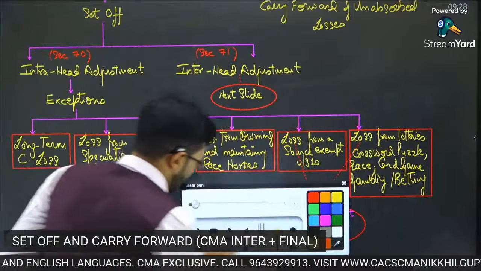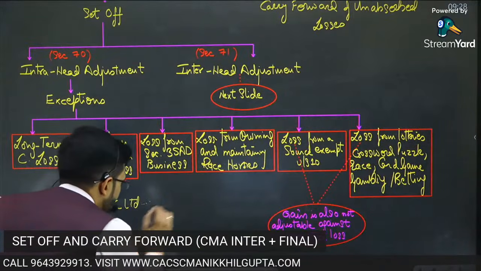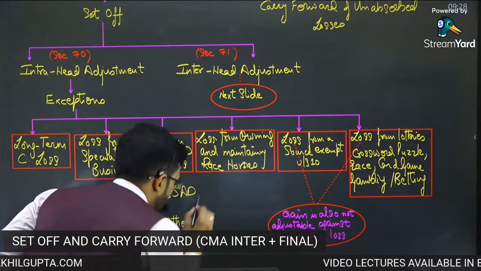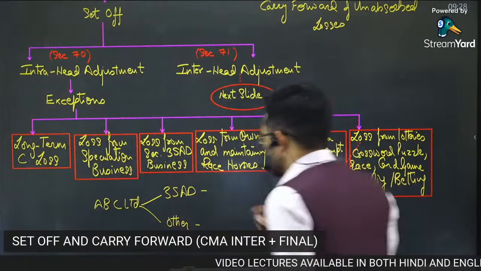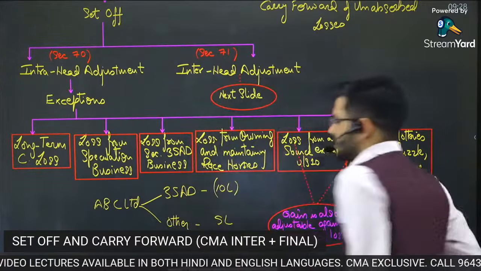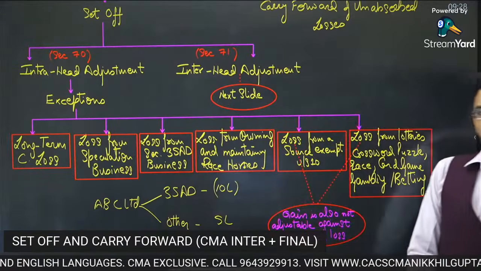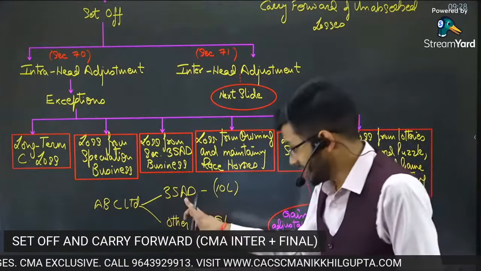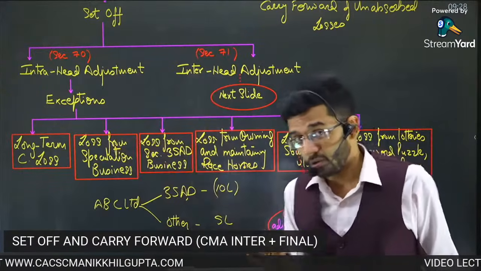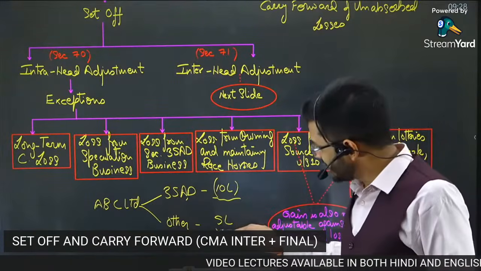So I'll give you an example. ABC Limited has two businesses, 35 AD business and other business. 35 AD business has incurred a loss of 10 lakh rupees. Other business had incurred a profit of 5 lakh rupees. We are talking about intra-head, right? This is also business. Both are PGBP. We have not touched intra-head as of now. So loss of 35 AD, income of other business.